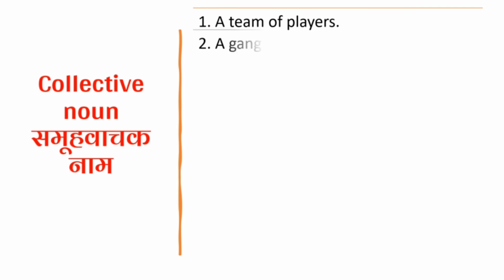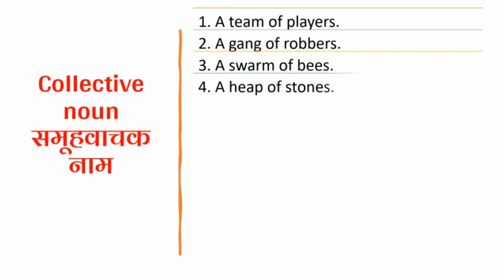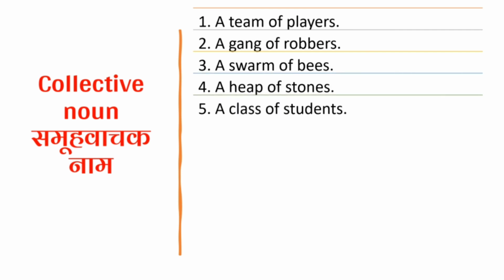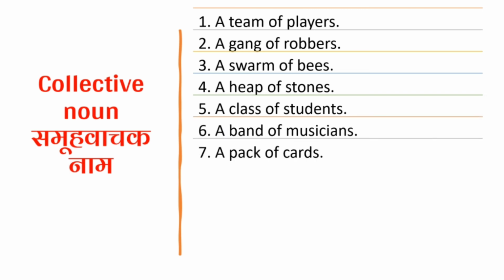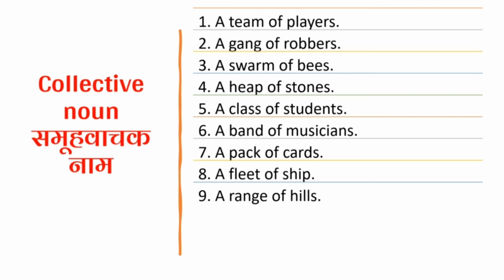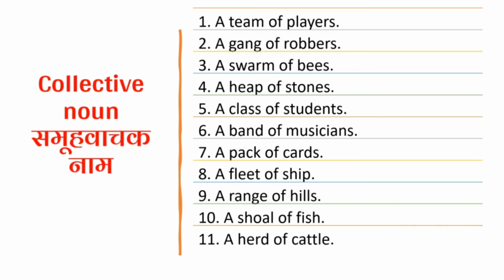A team of players, a gang of robbers, a swarm of bees, a heap of stones, a class of students, a band of musicians, a pack of cards, a fleet of ships, a range of hills, a shoal of fish, a herd of cattle, a crew of sailors.